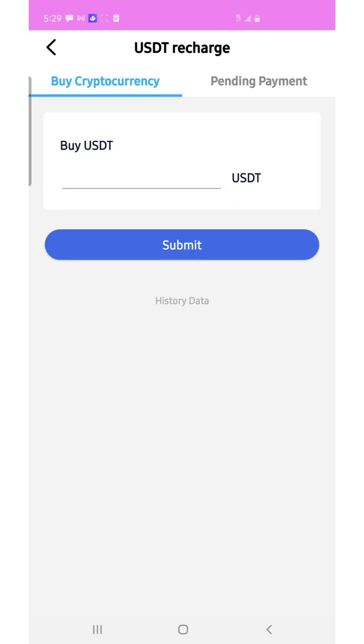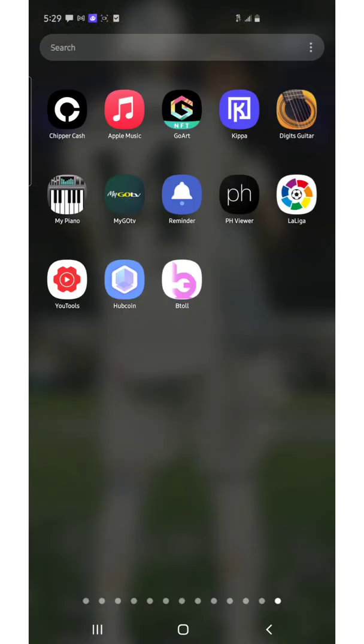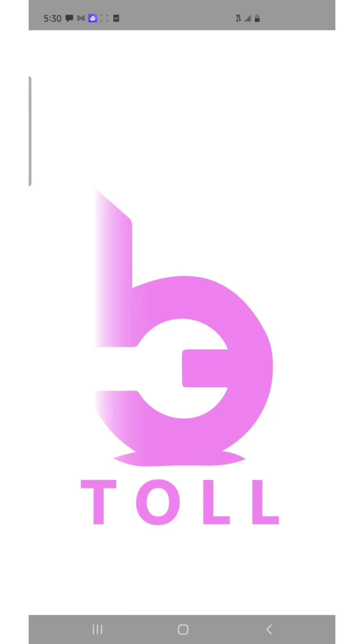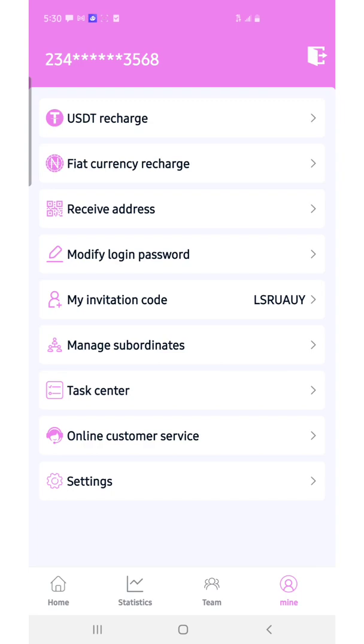But to withdraw with this investment, which is very simple, you've got to download the Hoopcoin application, which is right over here. It is available on the Play Store, and the link is in my video description. Just go over there and click on this URL to download this Hoopcoin wallet. With this Hoopcoin wallet, you'll be able to withdraw your money from this vault into your Hoopcoin account, and from there everything will fall into place.